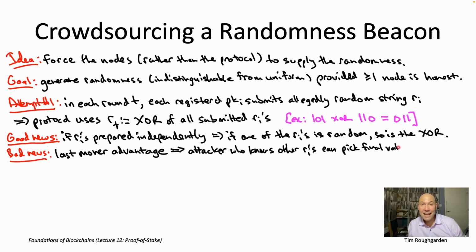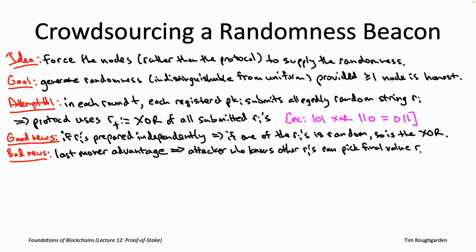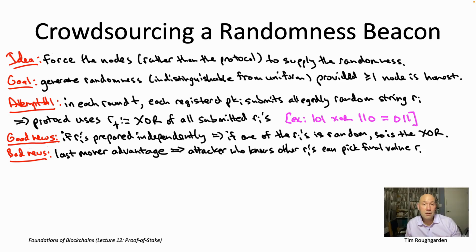And if that's the case, if you have an attacker that's going last, that attacker can force this output, force the XOR to be absolutely whatever it wants. This should hopefully be clear if you're again thinking about the way XOR works as this sort of repeated toggling operation.